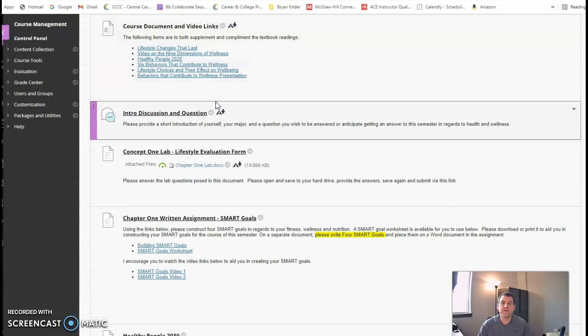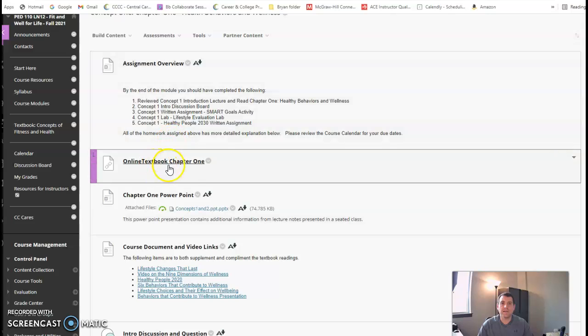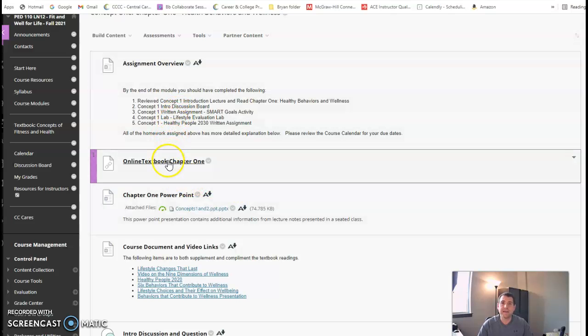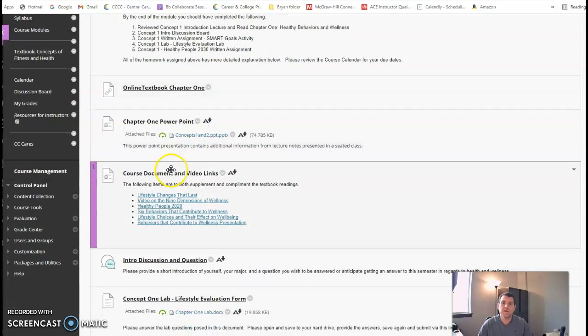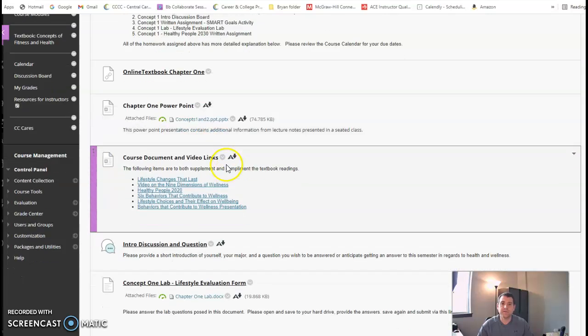So for your first concept 1 chapter, there is the online textbook. So within the concept, you can just click here. It's an easy way to access the chapters within the course, and each chapter will be embedded within each concept assignment. You could also review the PowerPoints here if you want more of a visual representation of what is contained within each of the concept chapters.